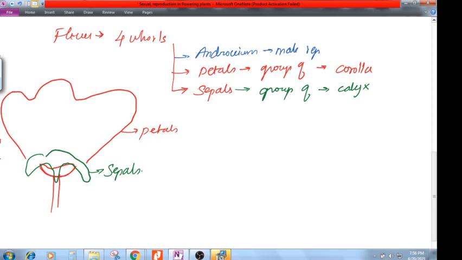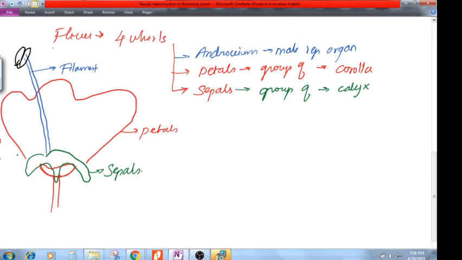So let's say I'm drawing an androecium here. The androecium has a long stalk, and the long stalk is called the filament. Over the long tube we can see an anther will be there, something like this.